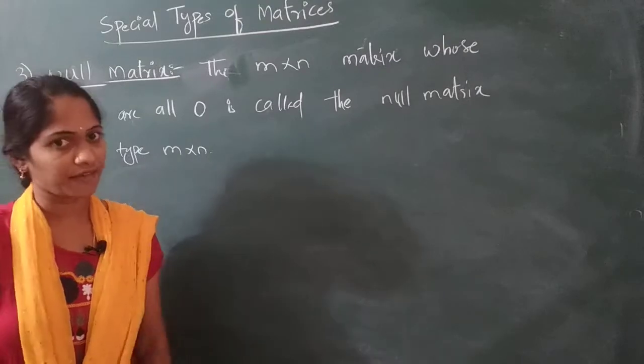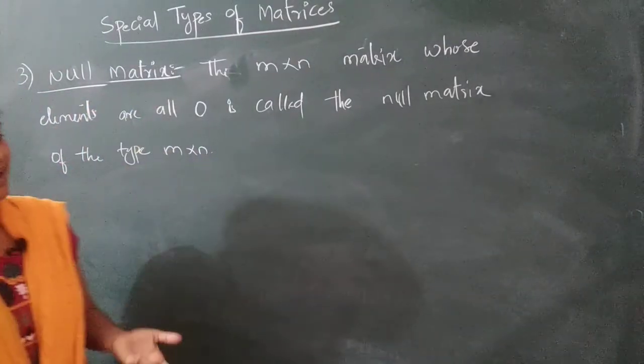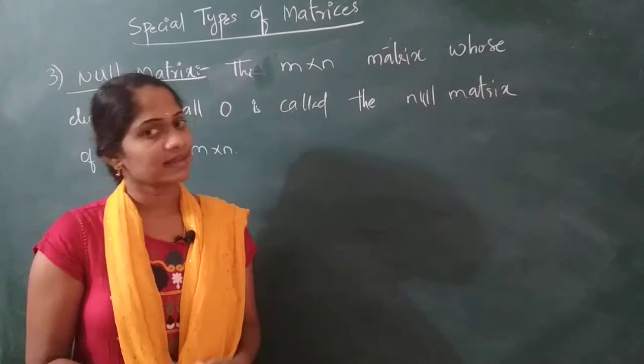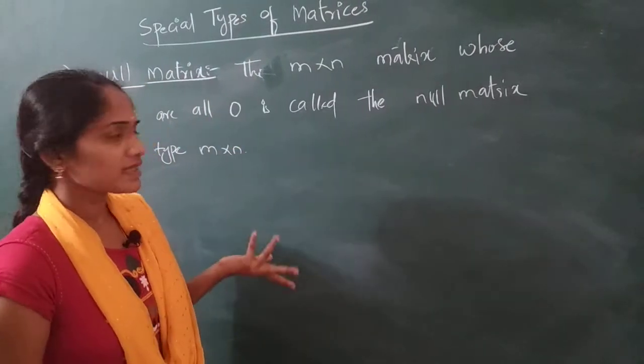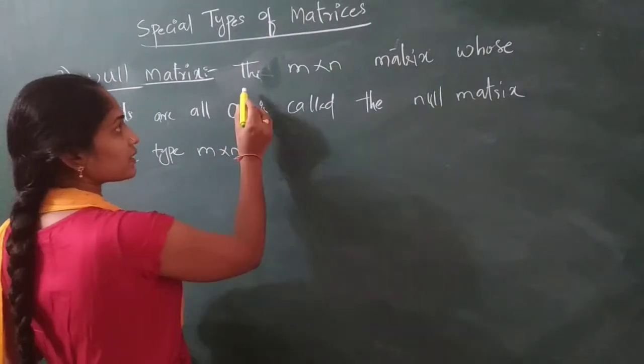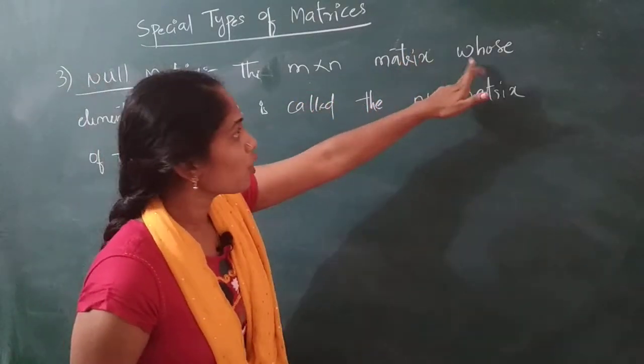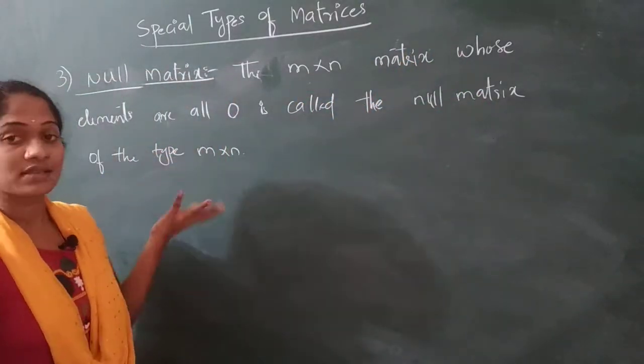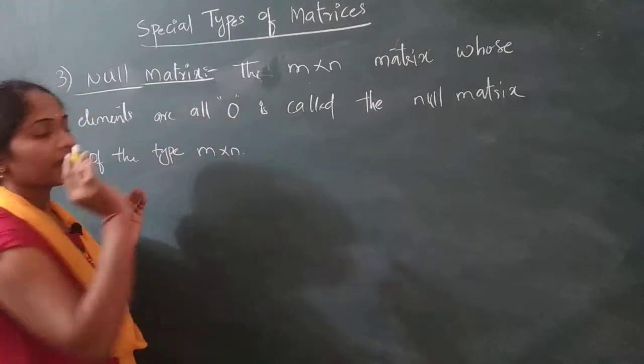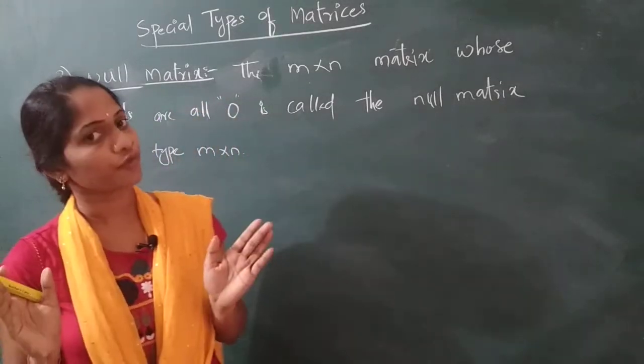Let us see the other definition, that is the null matrix. A null matrix is also known as the zero matrix. You already know that. It is simply an m cross n matrix, that is, you have taken an m cross n matrix whose elements are all 0.